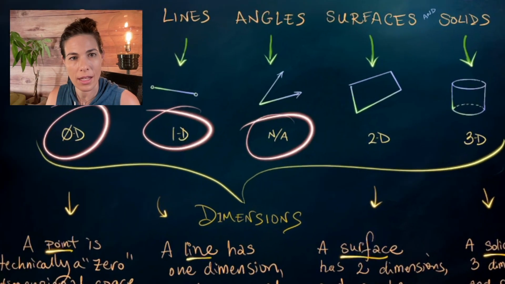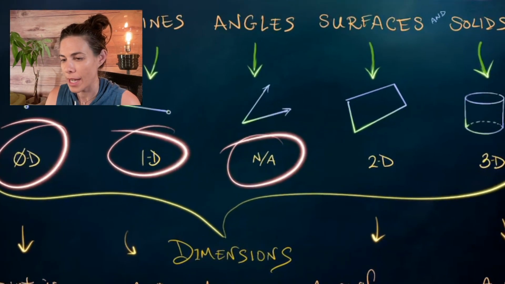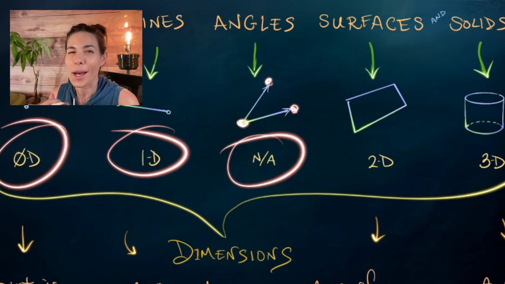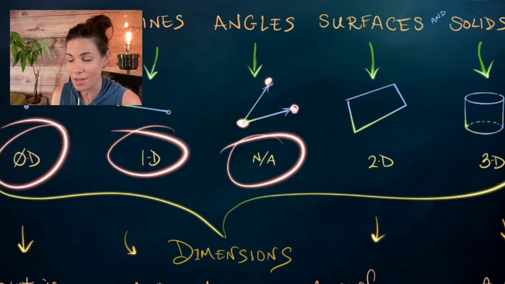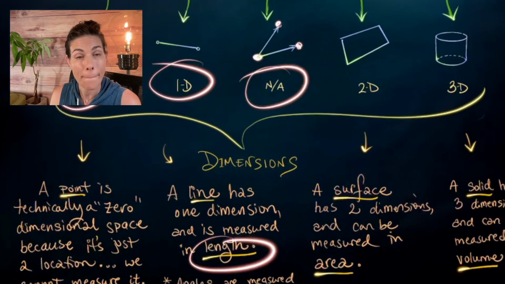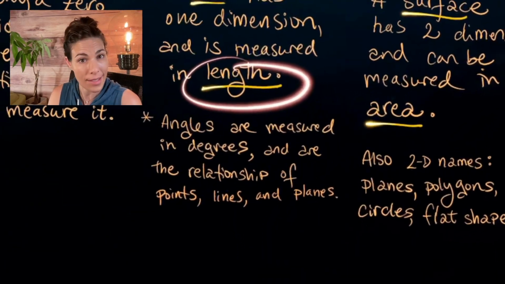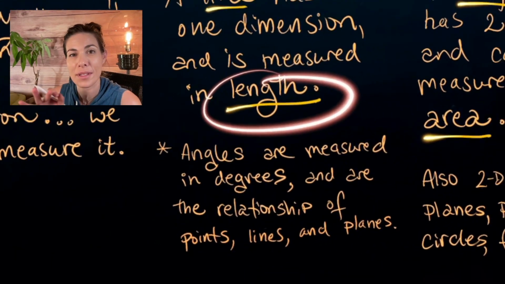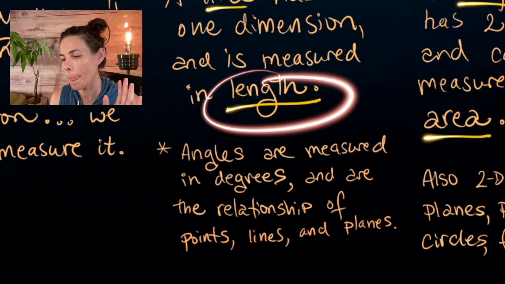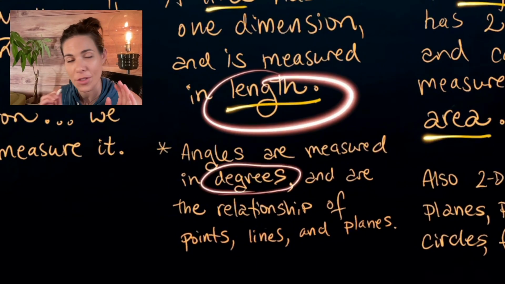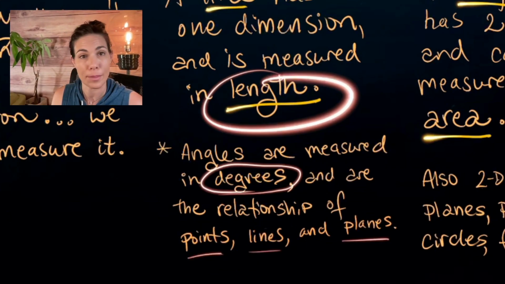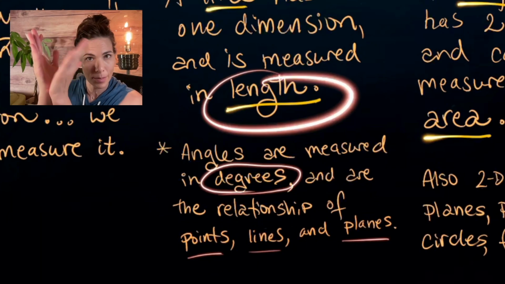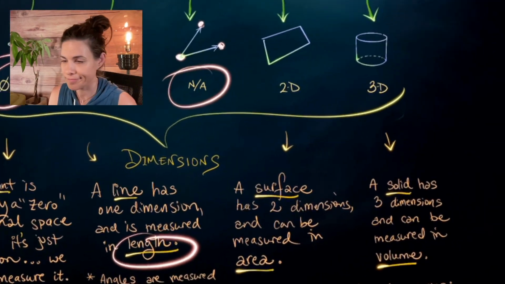So we could say that, like this angle right here, has 3 points in the same plane, which would make it 2 dimensions. But there are technically 3-dimensional angles. You're probably not going to deal with those in basic geometry, but I want you to know that they exist. So we're not going to consider angles any particular dimension. What I do want you to know is that they are measured in degrees, and they're the relationship of points, lines, and planes. So an angle is about the relationship of 2 or more things.